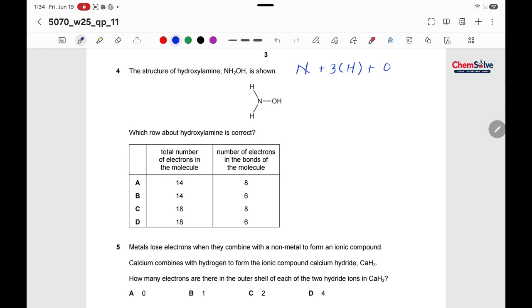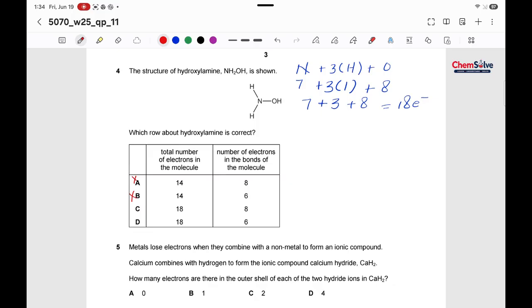Okay, look at the atomic number or the electron number of nitrogen. It is 7 from the periodic table. Hydrogen has only 1 electron and oxygen has 8 electrons. So 7 plus 3 plus 8, total electrons are 18. That means A and B are not our options. We have to choose between C or D.